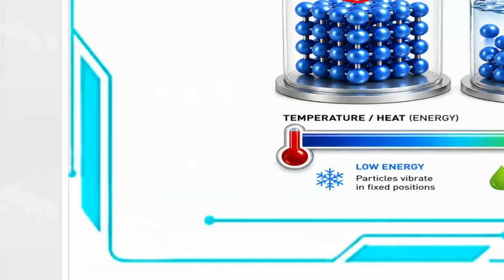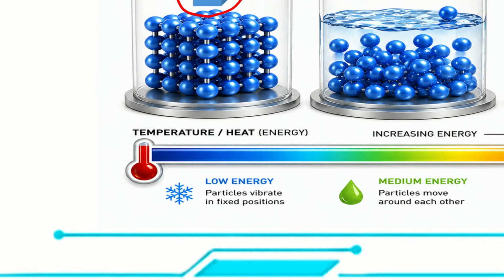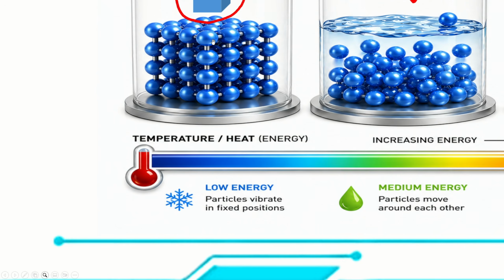One thing that we need to remember one more time is the particles. When we're looking at the particles of a solid, they are bound together by intermolecular forces, and the solid has substantially low energy, so the particles end up vibrating in fixed positions. According to the kinetic molecular theory, the particles are always moving, whether in a solid, a liquid, or a gas, because there is some significant amount of energy. So even if you see a solid, whether it's cold or whatever it is, the particles keep on vibrating. They've got a small amount of energy, but they keep on vibrating.